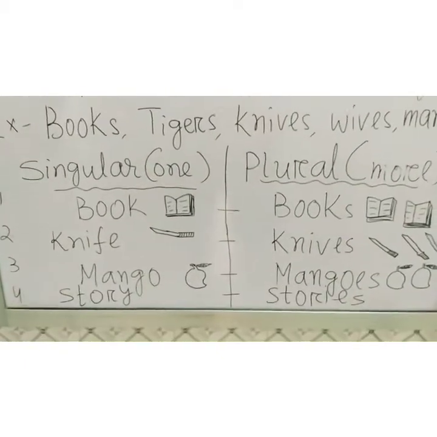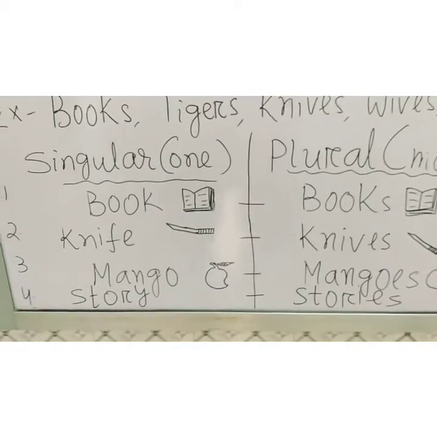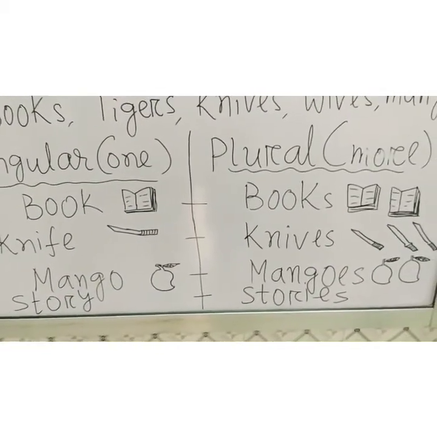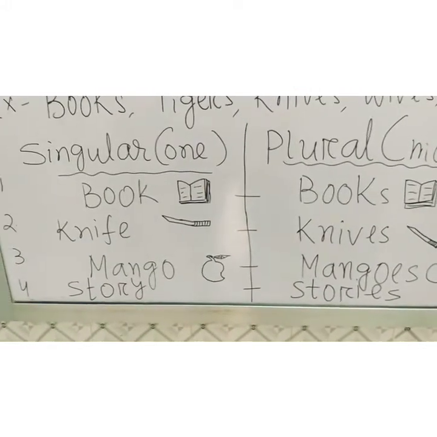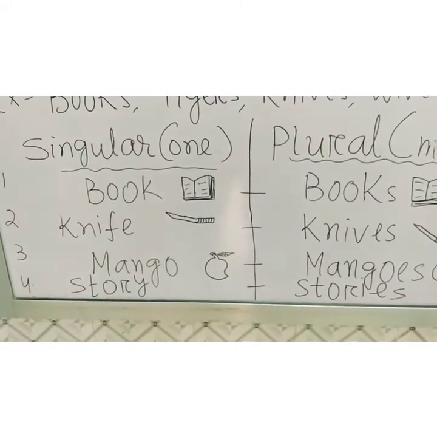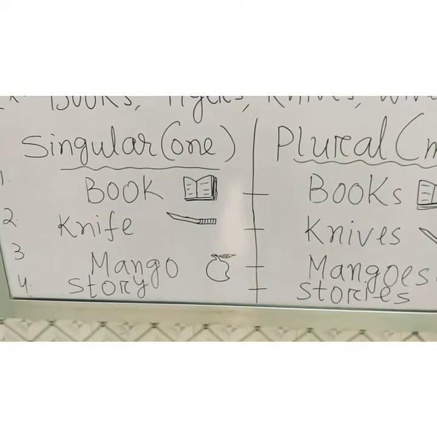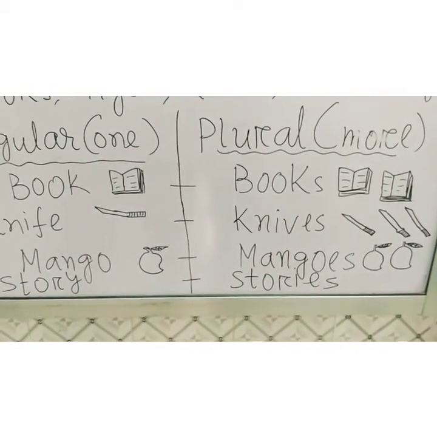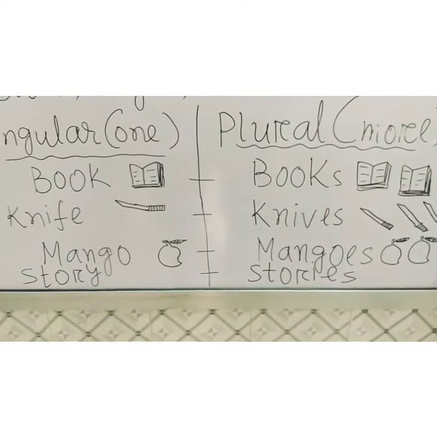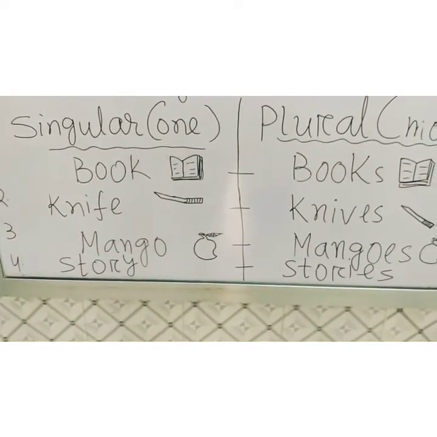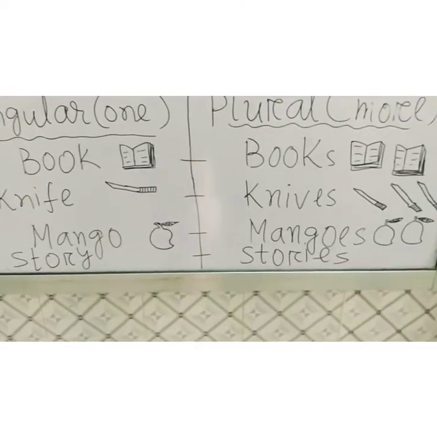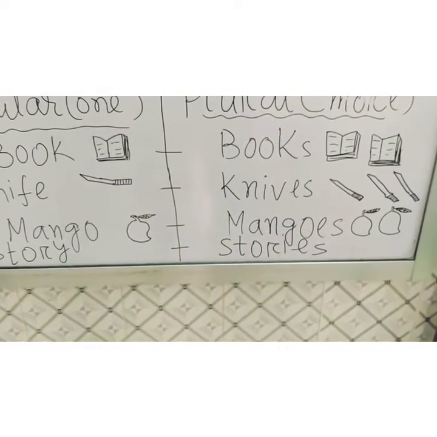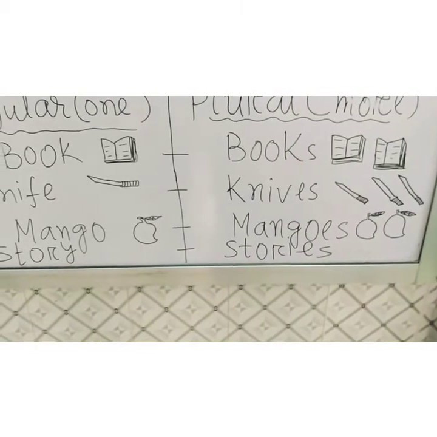You can see here I have done singular and plural. Singular means one, plural means more. One example, book. You can see I have done the diagram, one book. If books, then more books. It can be 2, 3, any number. Number 2, knife. One knife. If more knives, knives. You can see I have done a diagram of 3 knives.